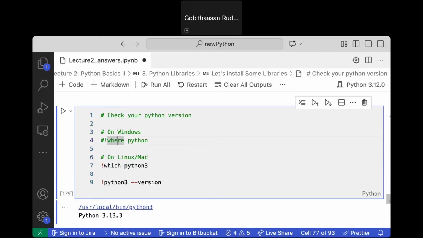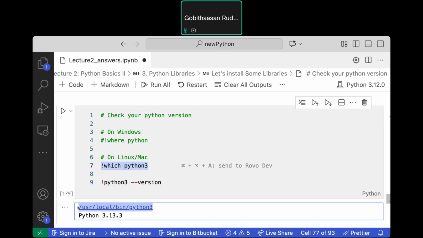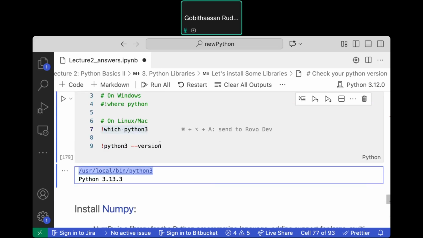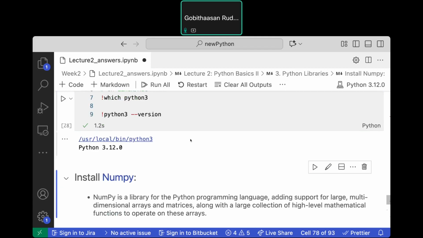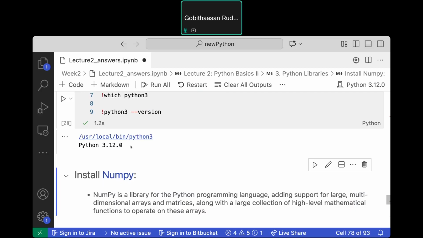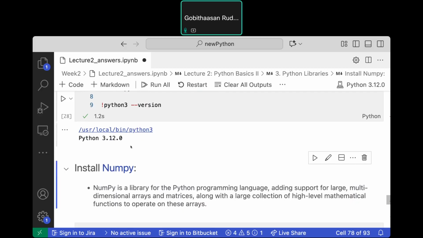You can double check as well. So, for example, on Windows, you can just run where python. It will show you exactly the location of the folder where it is installed. Whereas for Linux or Mac, you can just run which python, and also python3 --version. So which python tells me where my Python is installed. This is the folder installed, and the version mine is 3.1. This is the old machine. This machine would be 3.12. Okay, that's how you check.